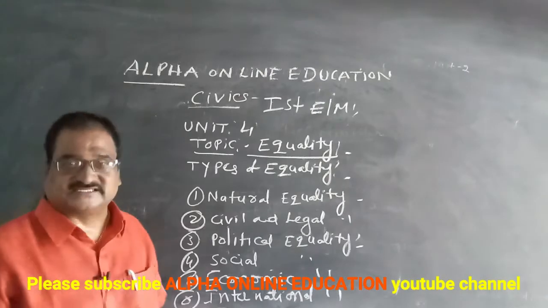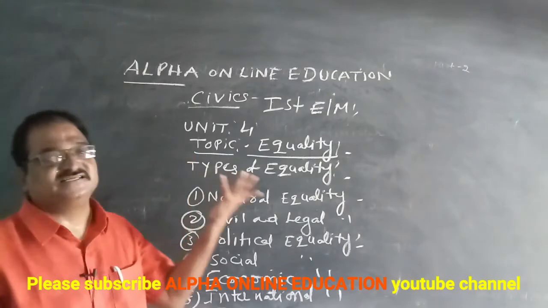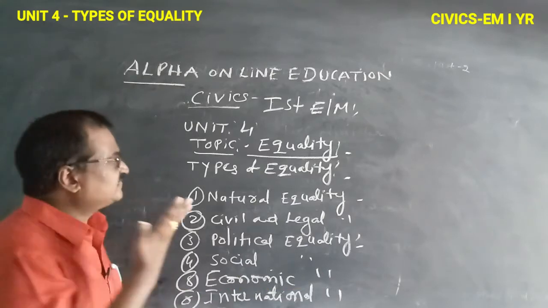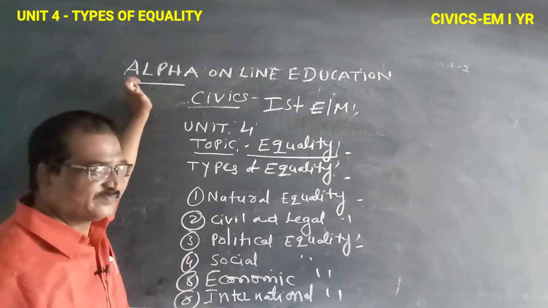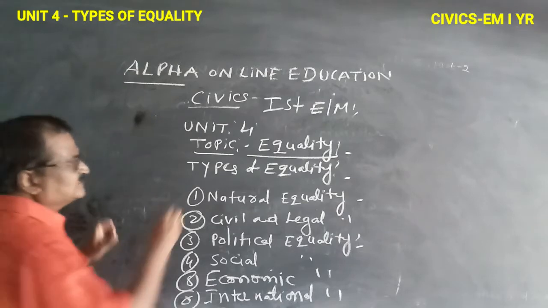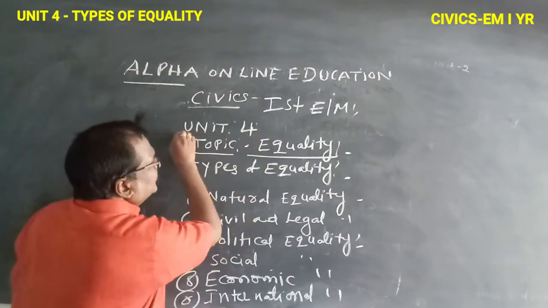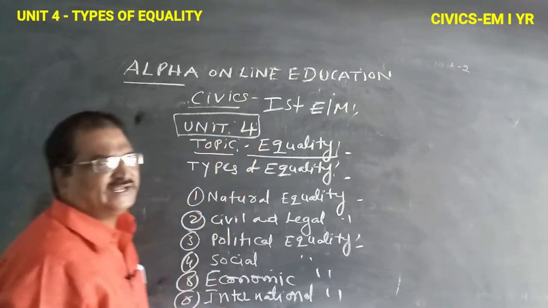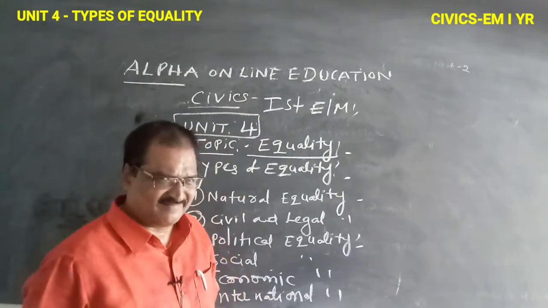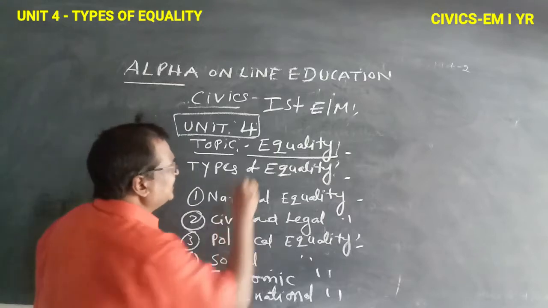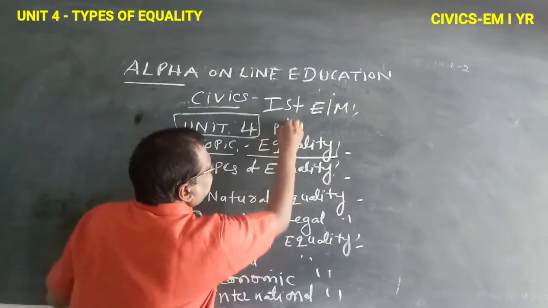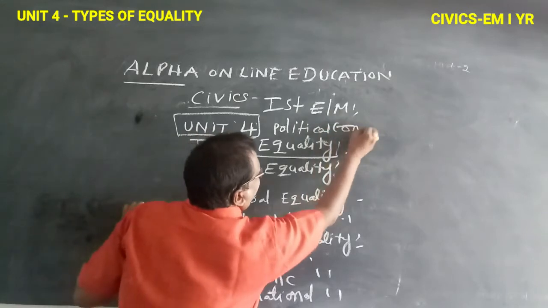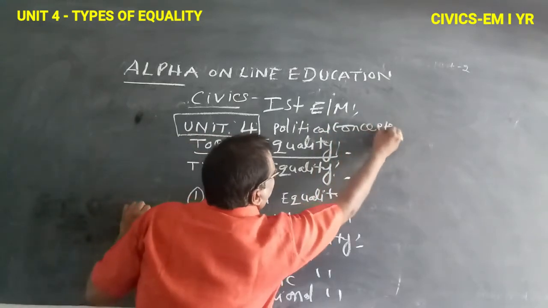The Civics first year or Political Science first year, English medium. This is unit number four. The name of this unit is Political Concepts.